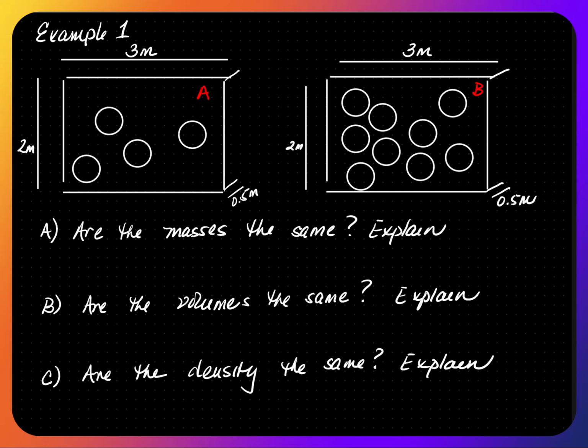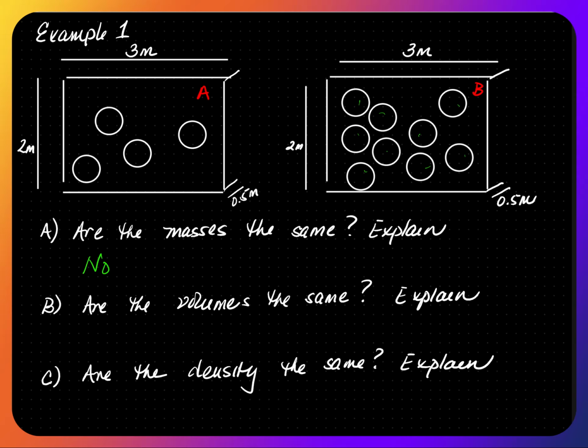Question A asks, are the masses the same? The answer is no. The individual masses are the same. However, in block A, there are only 4 particles, so we could say there's 4 grams. In block B, we have 1, 2, 3, 4, 5, 6, 7, 8, 9 particles.